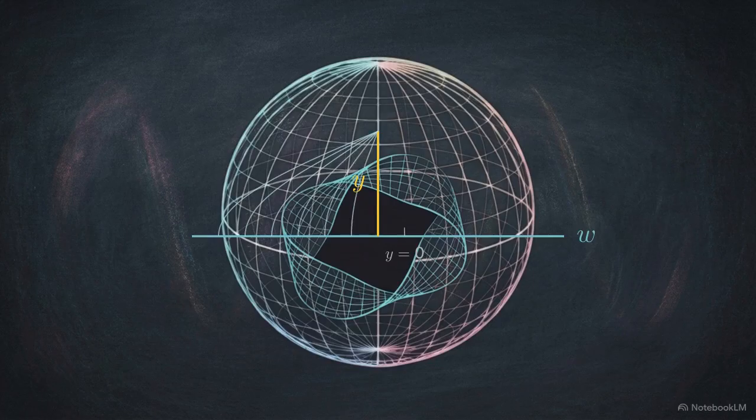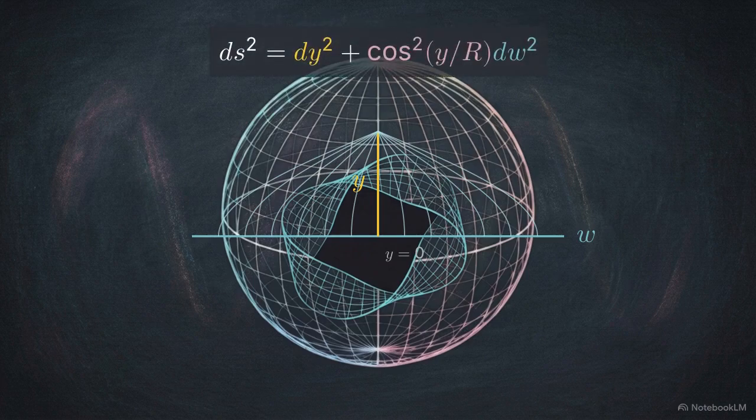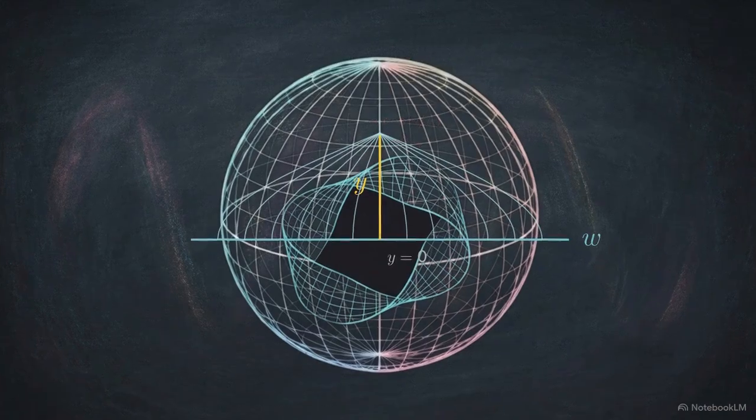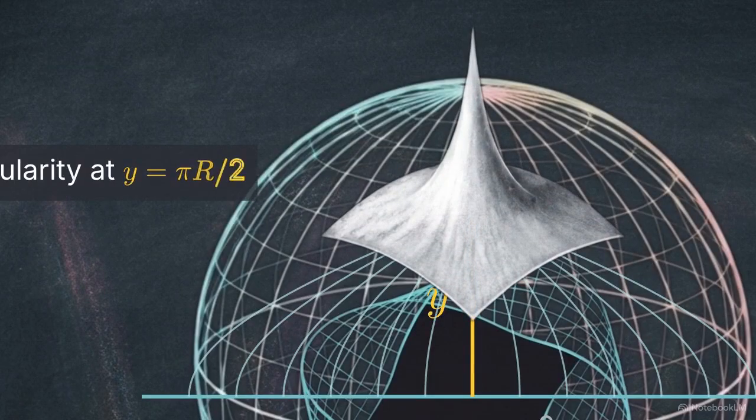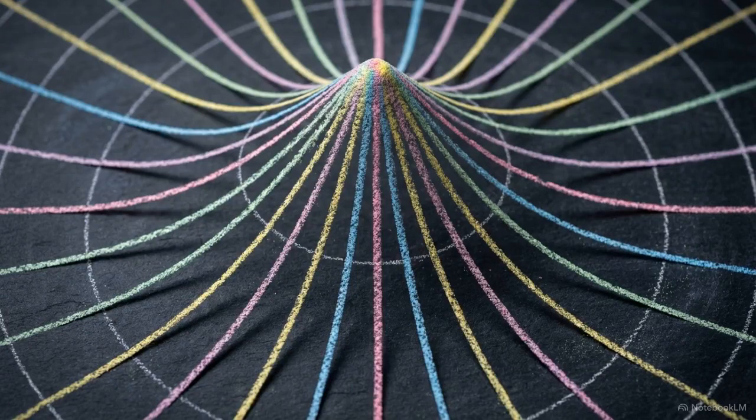We define w as the arc length along the reference great circle, and y as the meridional arc length extending perpendicularly from that circle. Determined by a Jacobi field calculation, the metric coefficient follows a cosine profile, yielding ds squared equals dy squared plus cosine squared of y over r dw squared. At y equals pi r over 2, the cosine term reaches 0, causing the transverse width to collapse into a single point, creating a singularity. This is the cone point, located at the pole of the totally geodesic sphere. It represents a point where the local coordinate system degenerates.